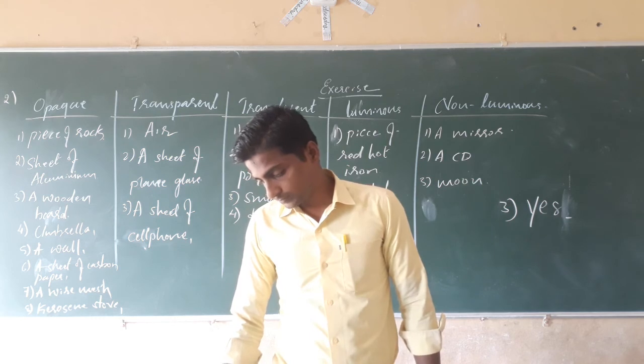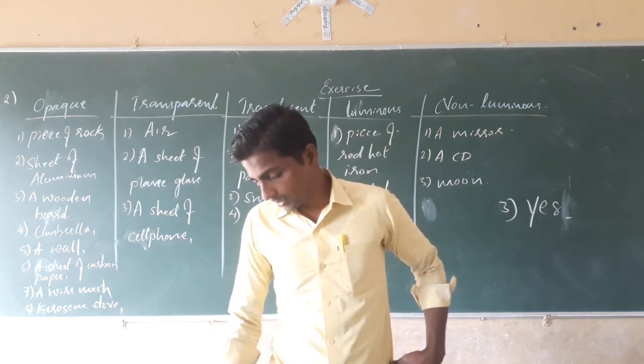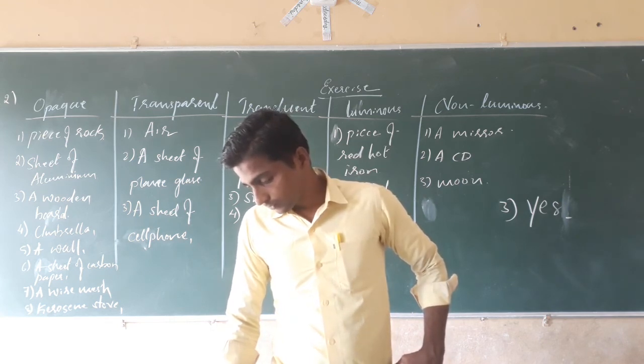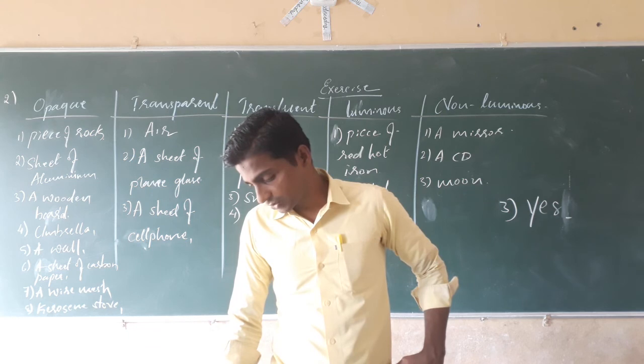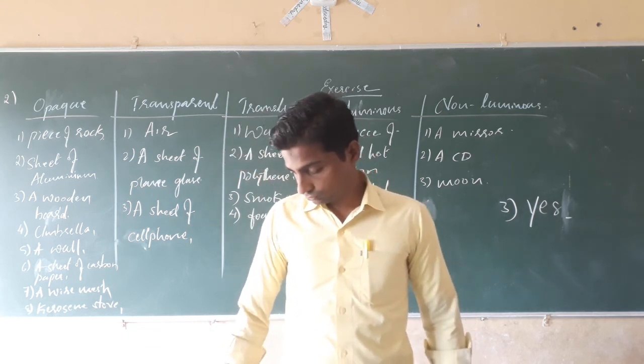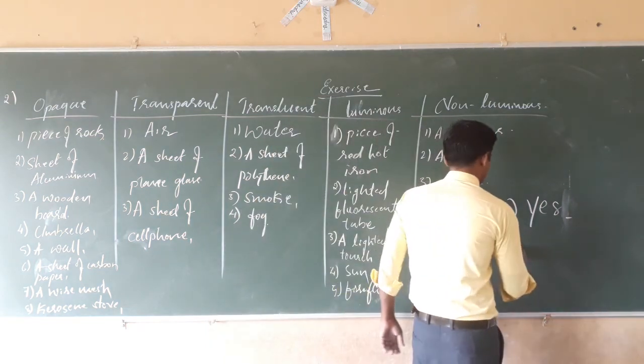Next, fourth one. In a completely dark room, if you hold up a mirror in front of you, will you see a reflection of yourself in the mirror? No. In a completely dark room, we will not get the reflection.